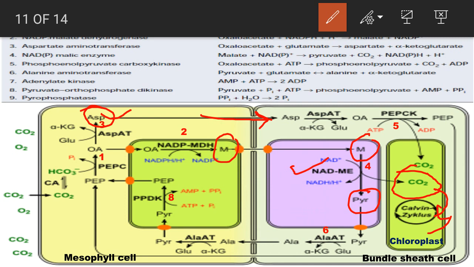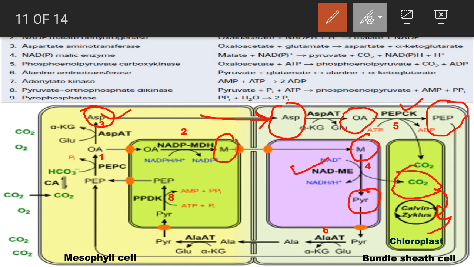Now in another step, in the bundle sheath cell itself, the transported aspartate under the influence of enzyme aspartate aminotransferase gets converted into oxaloacetate, and then this oxaloacetate under the influence of enzyme phosphoenol pyruvate carboxykinase gets converted into phosphoenol pyruvate.